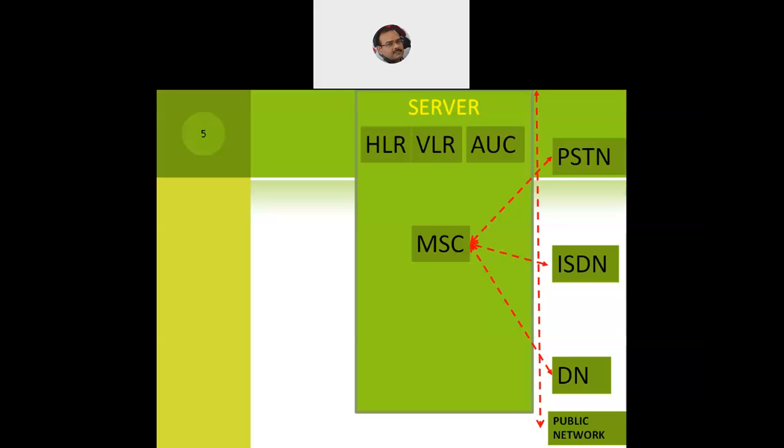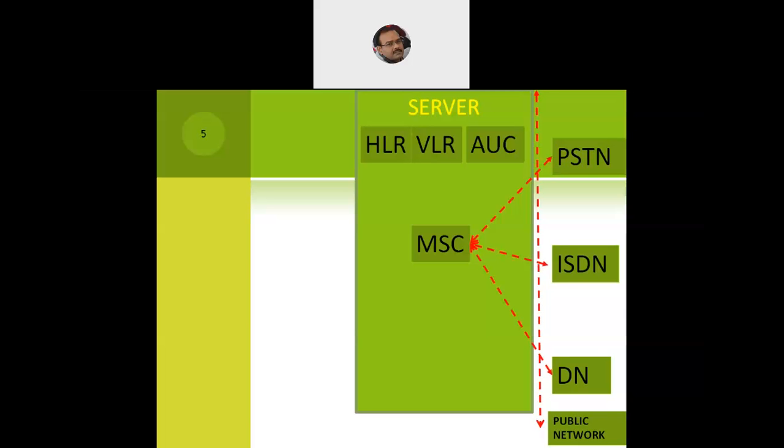These are the three important components of the GSM server. One is called the home location register or HLR. Second is the VLR or the visitor location register. And the third one is the AUC or the authentication center. All of them need to work fine to ensure the efficiency of the GSM architecture.